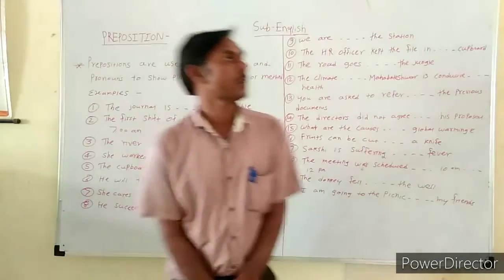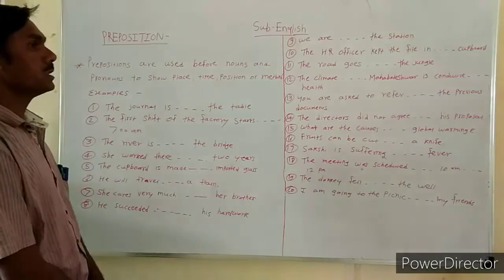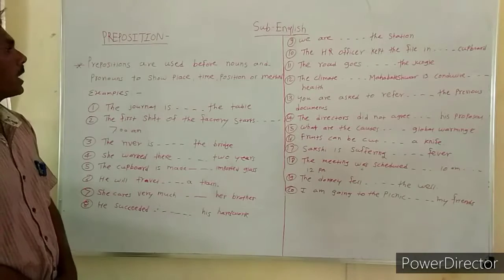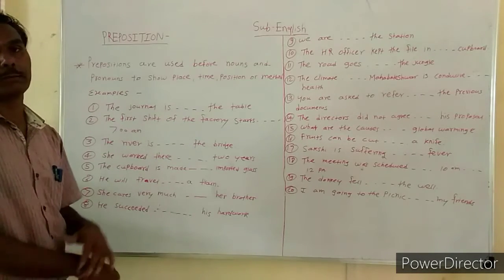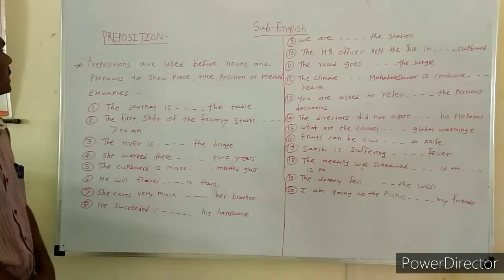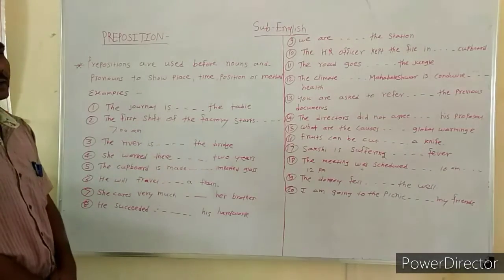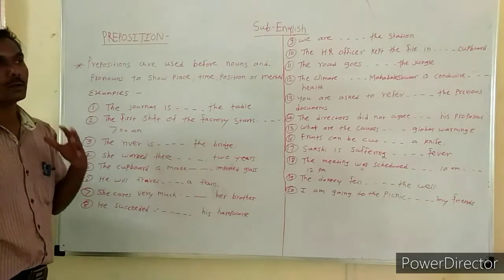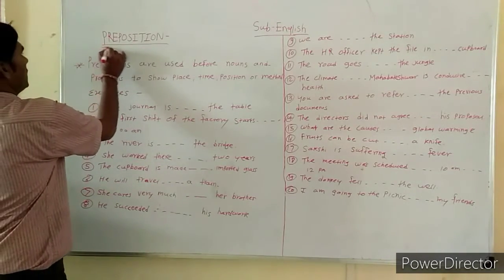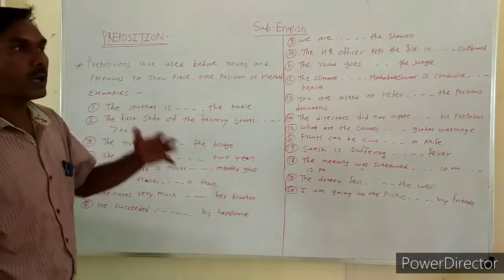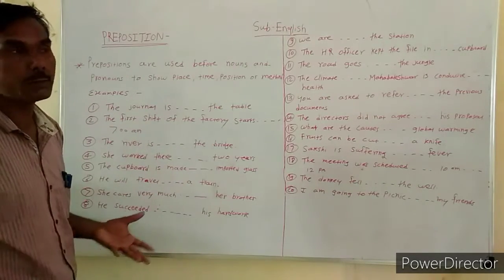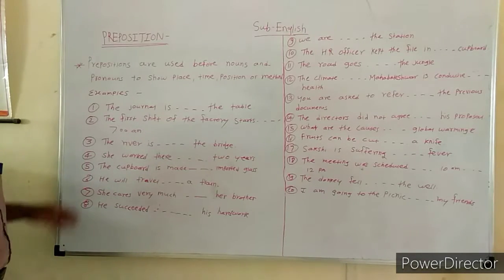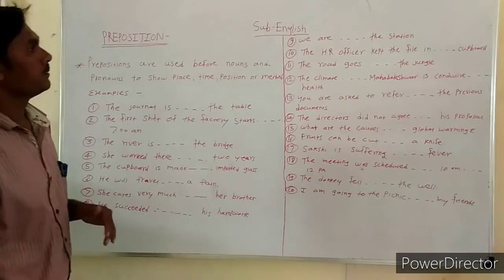In this session we will learn the prepositions with the help of examples. Here I have already taken 20 examples of preposition. Before that, from the last 3 sessions we learned the preposition, one of the grammar topics of the English language, where a preposition is used before a noun or pronoun to show the relationship of the noun or pronoun to other words of the sentence. Let's see the examples.